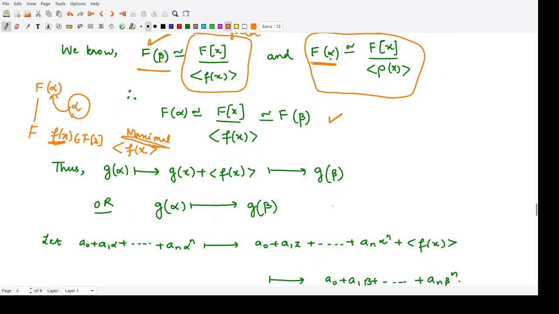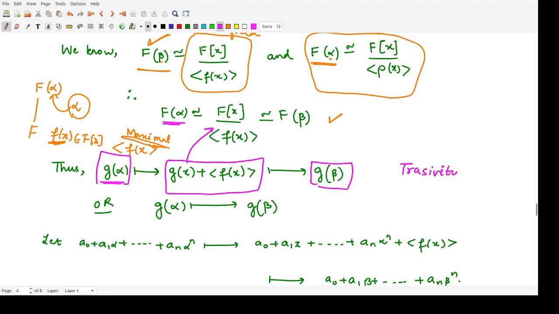Next, if you have some polynomial g of alpha, you could associate it to the polynomial g of x plus the maximal ideal, which is an element of this kind. And this is further isomorphic to this, so it will map to some element g of beta. Using this transitivity,